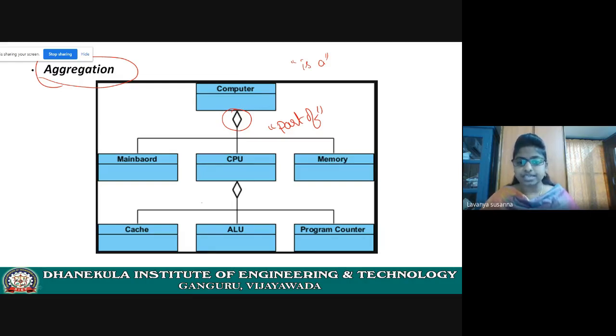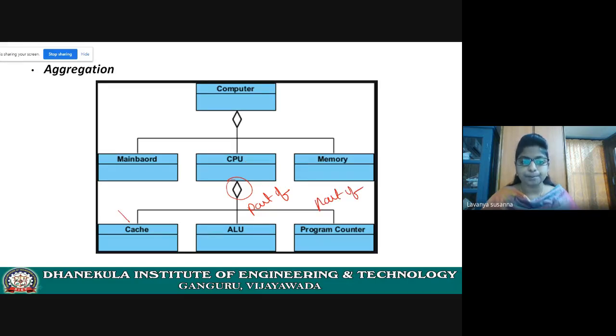Next, cache is a part of CPU, processor. ALU is a part of processor. Program counter is a part of processor. See here, this symbol is important. ALU is a part of CPU, so it must point to the CPU, not like this. You should not use it like this. It must point like this. ALU is a part of CPU. Program counter is a part of CPU. Cache is a part of CPU. This is the symbol. I hope you understood. Aggregation means part-of relationship.